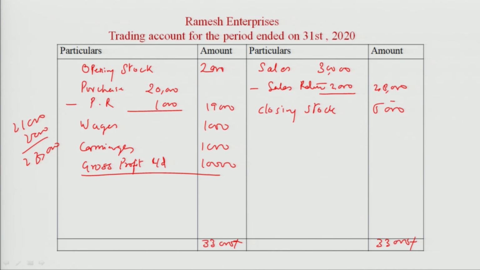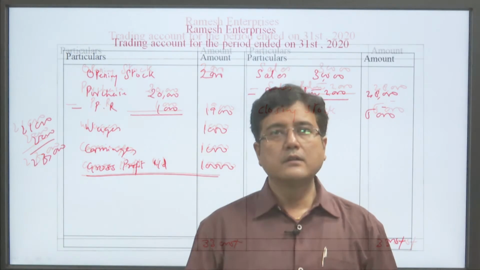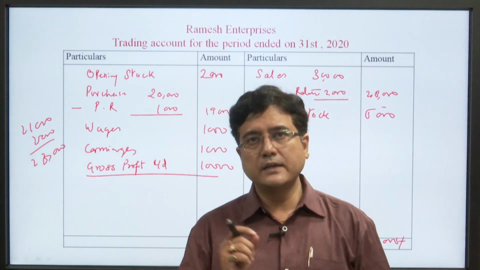Here I added 2,000, then 19,000, 21,000 plus 1,000, 22,000 plus 1,000, 23,000. 33 minus 23, 10,000. So this 10,000 is the gross profit of your calculation.